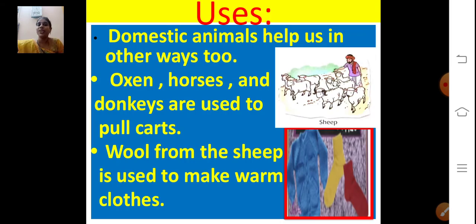Now, we'll see the uses of domestic animals. What are the uses of domestic animals? Domestic animals help us in other ways. What are all the ways it helps us? Shall we see that now?